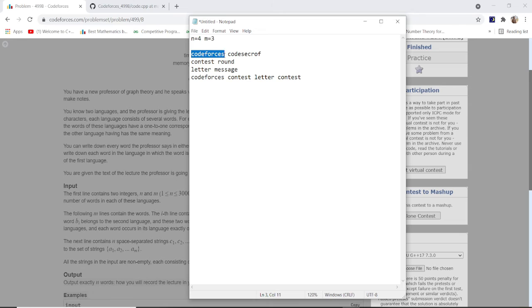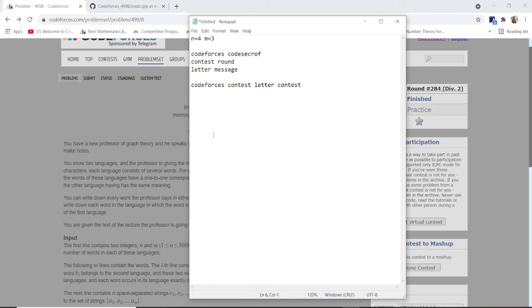This is the first language and this is the second language. There are 3 words from different languages. According to the question, the meanings of these two words are the same. That means codeforces and codesecrof have the same meaning, contest and round have the same meaning, and letter and message have the same meaning. So according to the question, we have to take the lecturer's words and compare them with each other, and whichever has the minimum length, we have to print.